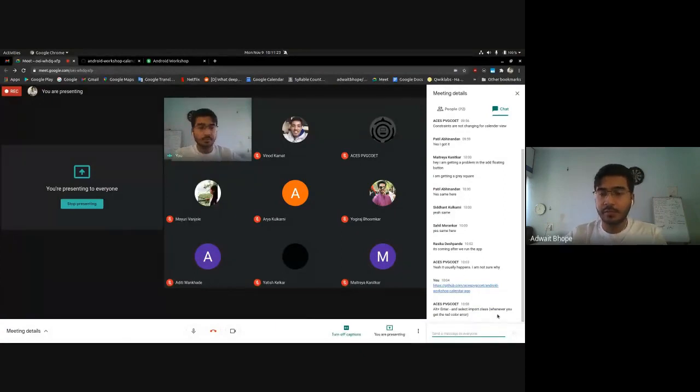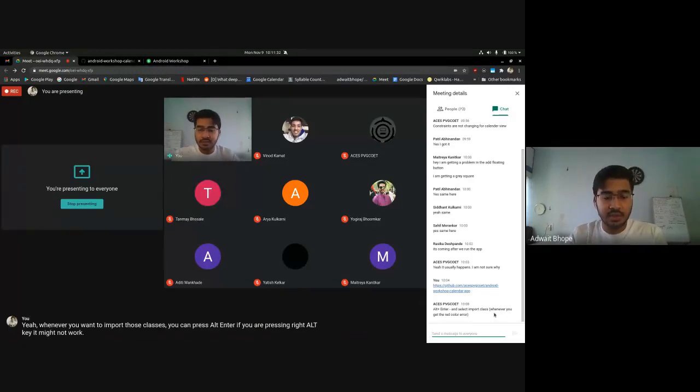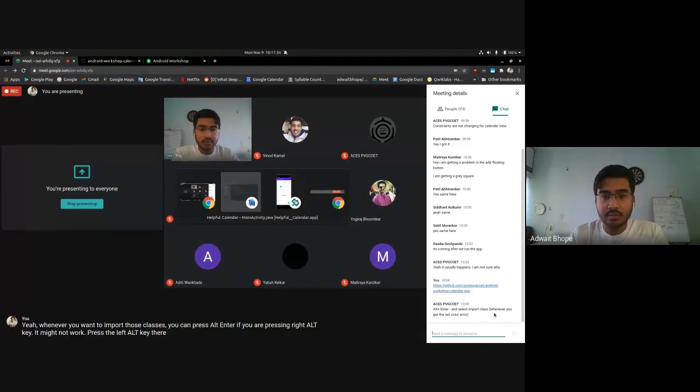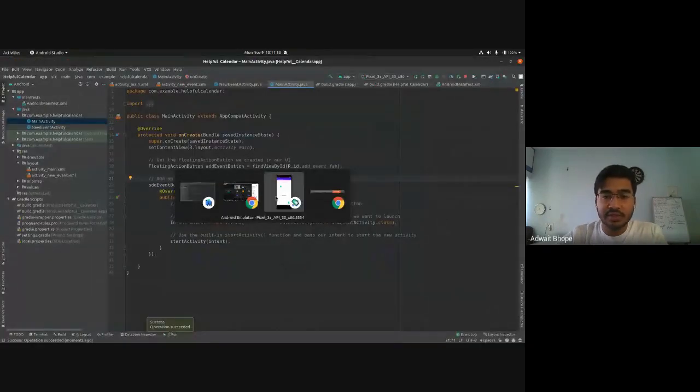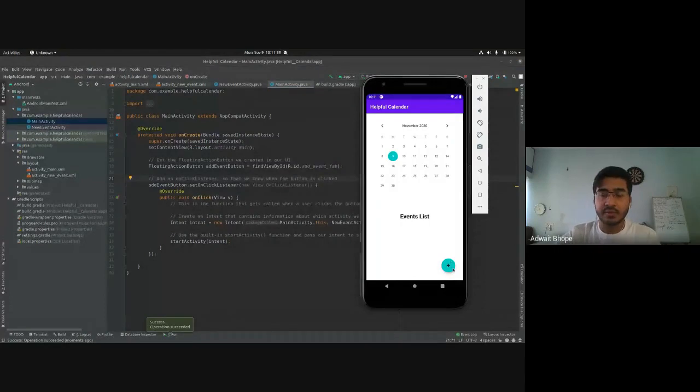Whenever you want to import those classes, you can press Alt Enter. If you are pressing the right Alt key, it might not work. Press the left Alt key, left to the spacebar. So our application has installed. You can see that there's a floating action button, and when you click on it, this blank activity will show up, and you can go back.